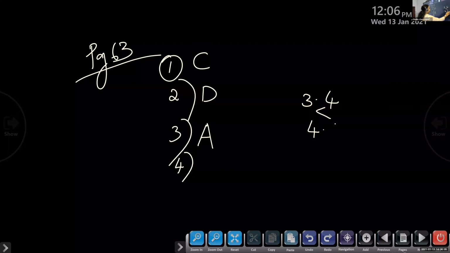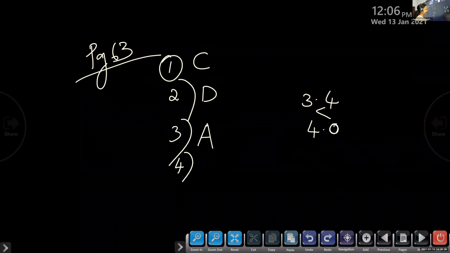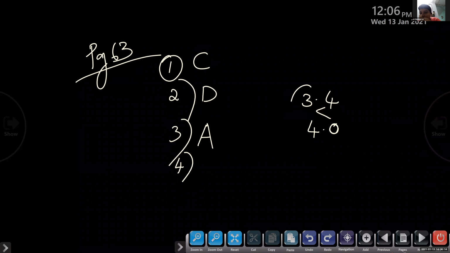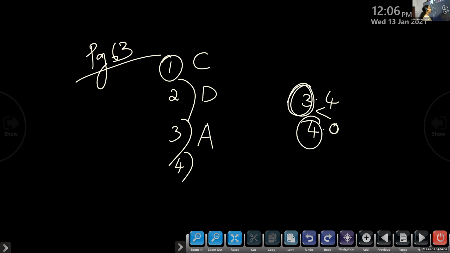Children, I told you, if you want to compare, we will make like decimals. So 4.0 you can write instead of 4. So we will compare the integral part. Here it is 3 and here it is 4. 3 is less than 4. So option A, very good.